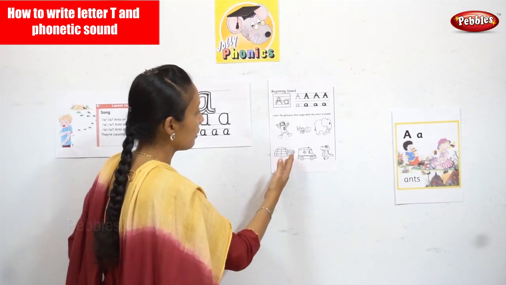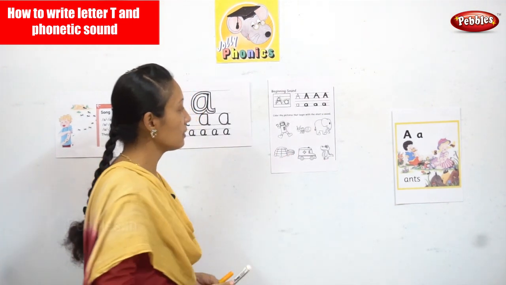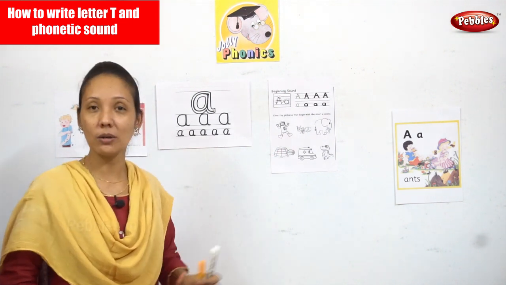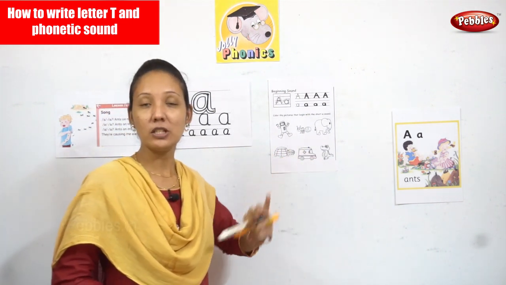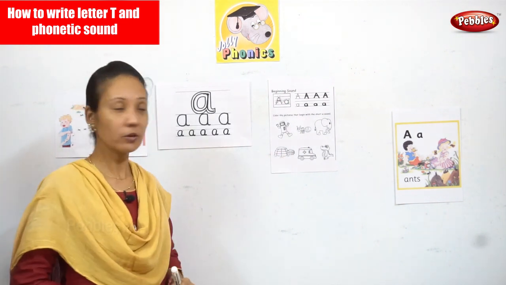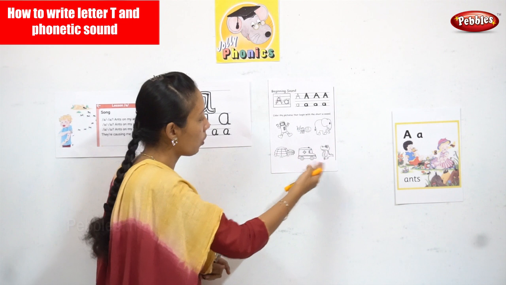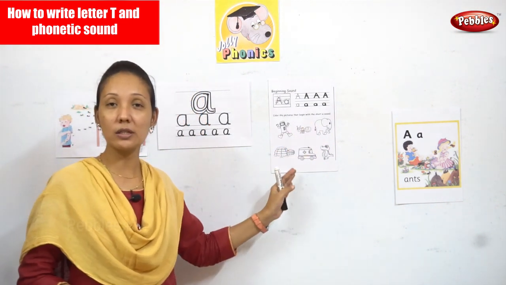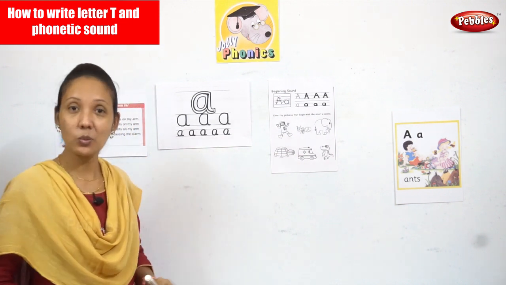Now, over here, children, we need to color the pictures that begin with the sound A. Okay, so first can we see what the pictures here are? What are these words or pictures which start with A?